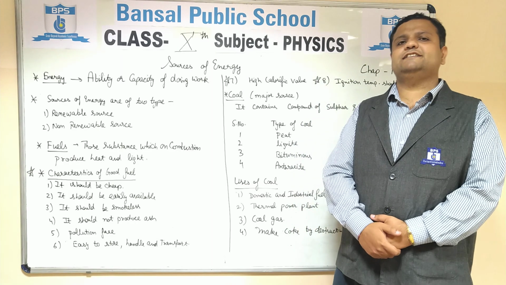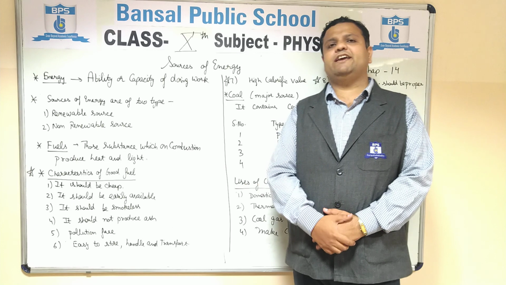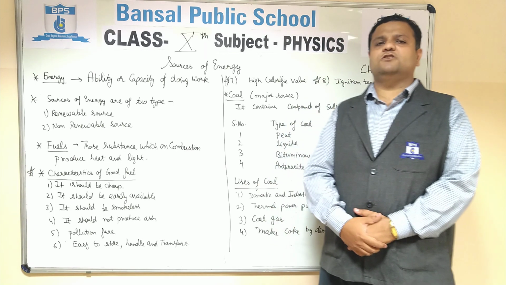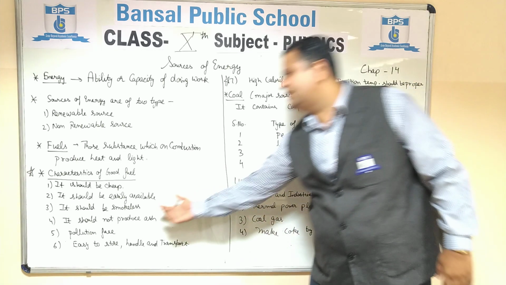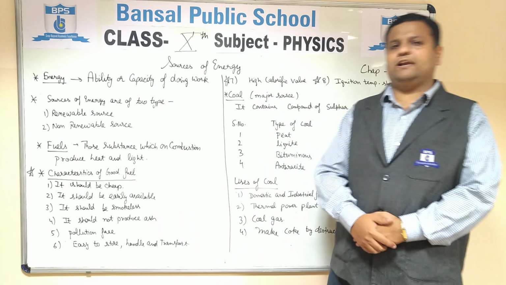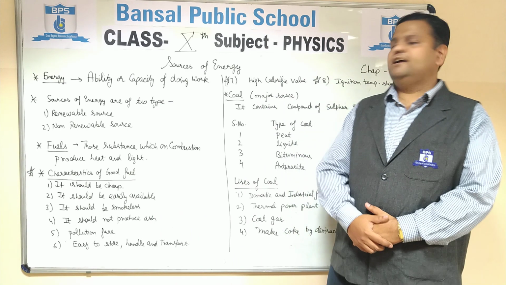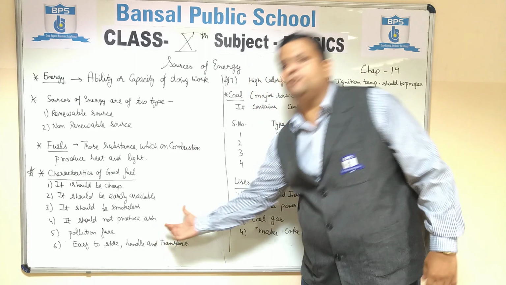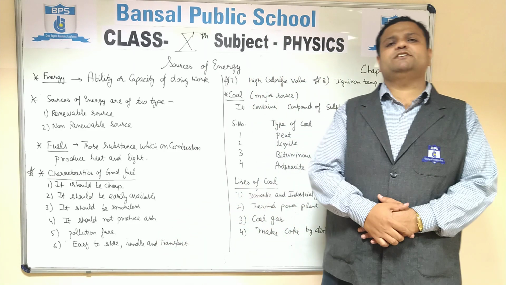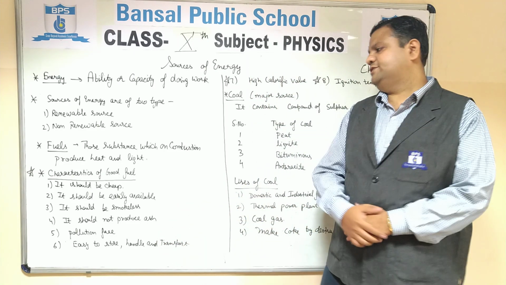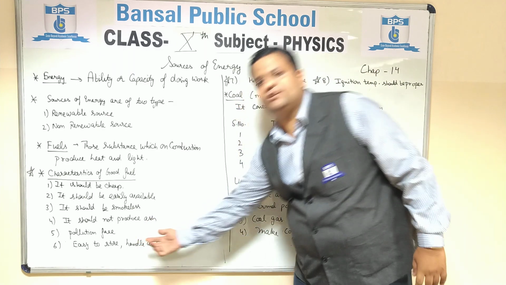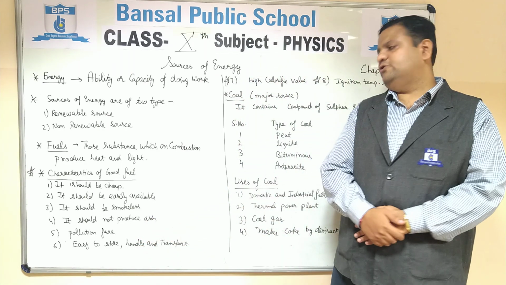Second, it is easily available. For example, petrol and diesel are easily available. Third, it should be smokeless, that is, it should not produce smoke on combustion. Fourth, it should not produce ash after combustion. Fifth, it should be pollution free.